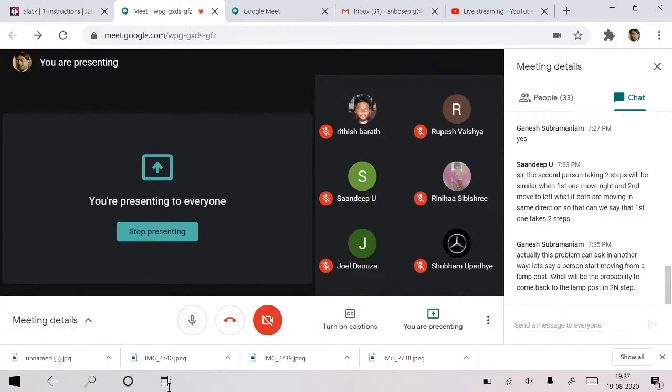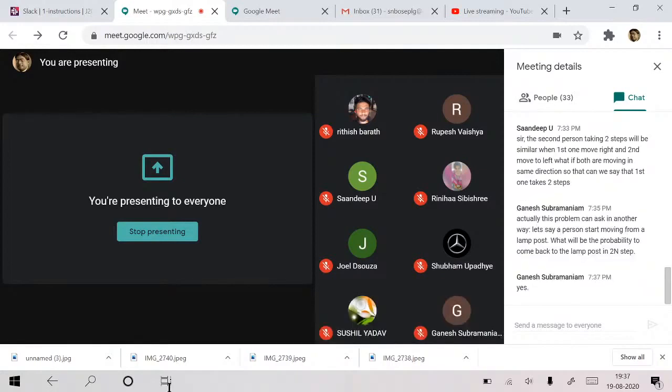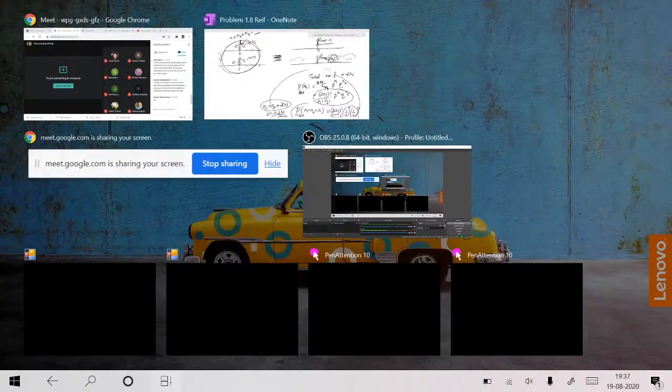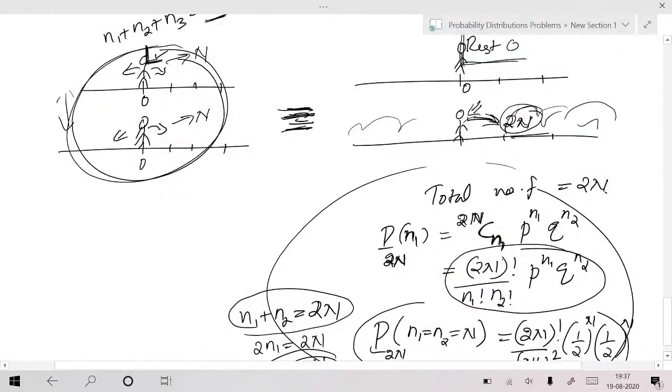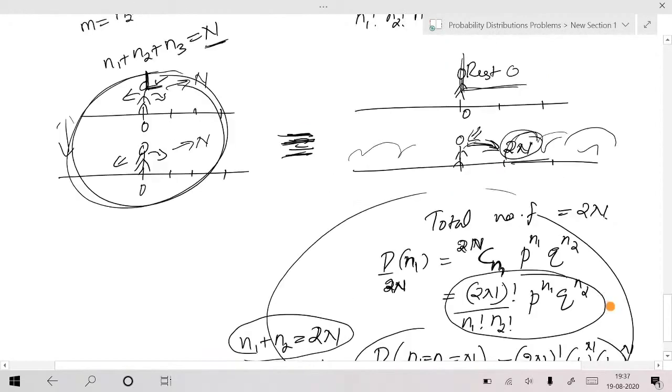Yeah, this problem is equivalent to this one. That's correct. Somebody told, sir, that the lamppost is moving like that. We have to take it like that, isn't it? So that is the similar idea that we have taken here. Similar idea. That's correct. Okay. So somehow try to argue here, so that still better way you can convince others. That's the main thing that you should do. Yeah, the problem is equivalent to, yes.